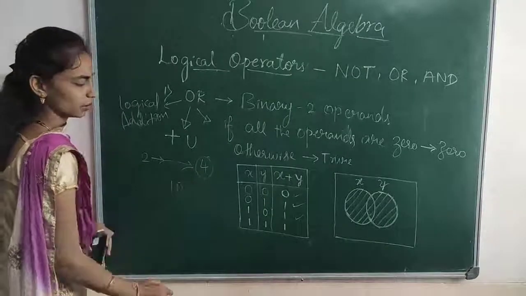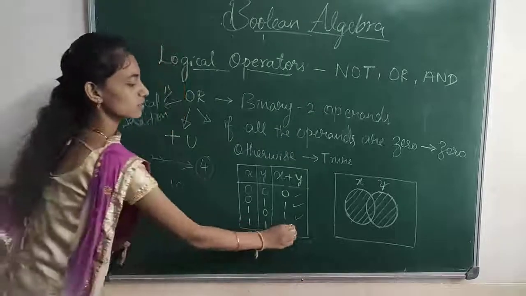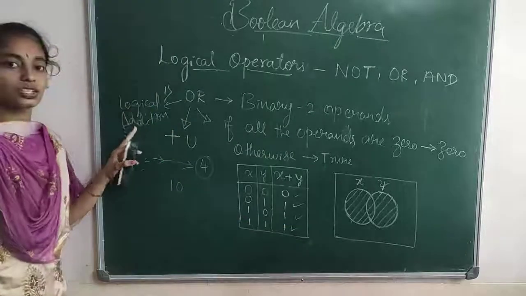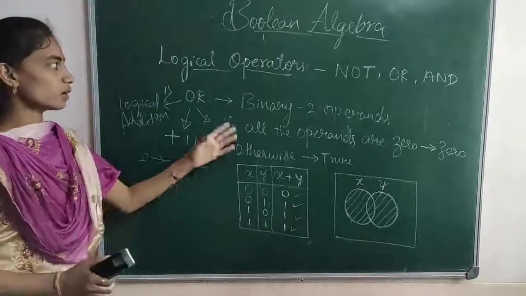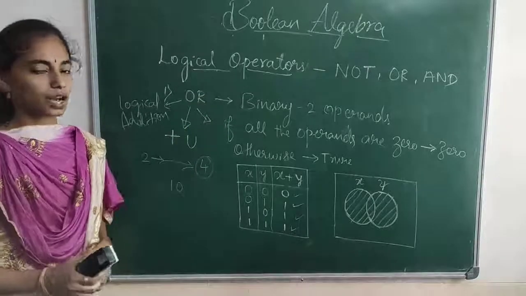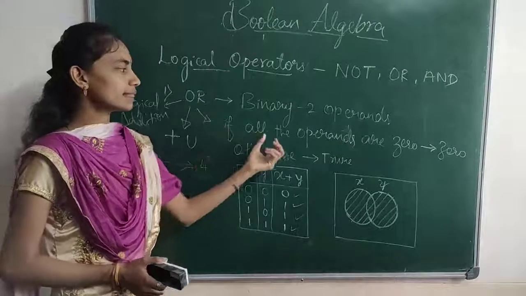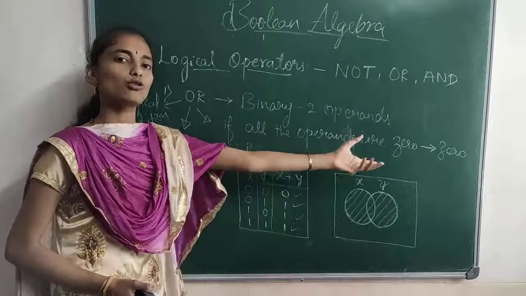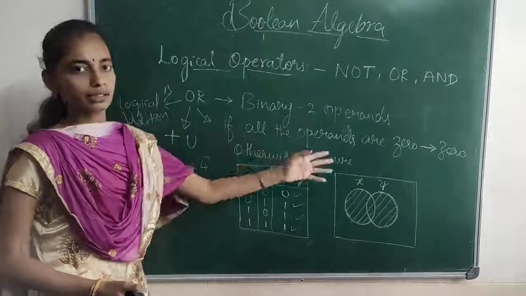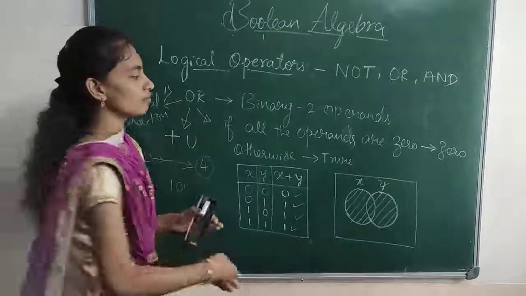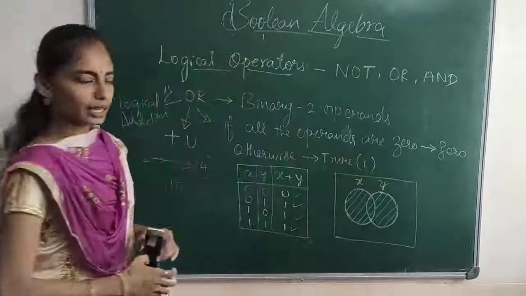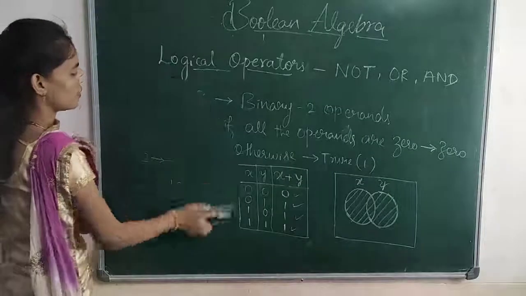The result is 1. So this is why we call the OR operator a logical addition. It performs as follows: if all the operands are 0, then the output will be 0. Otherwise, it is true or 1. So this is about the OR operator.